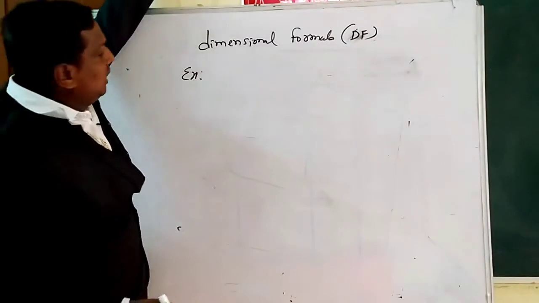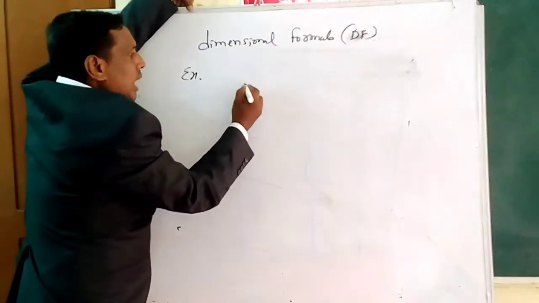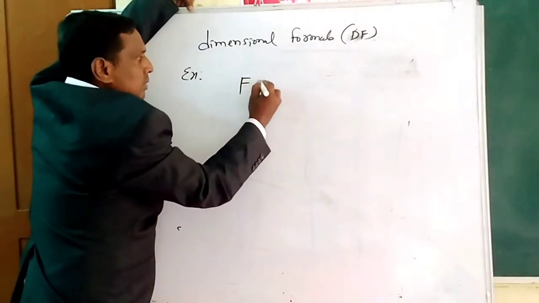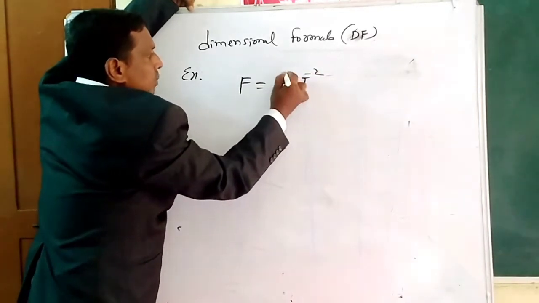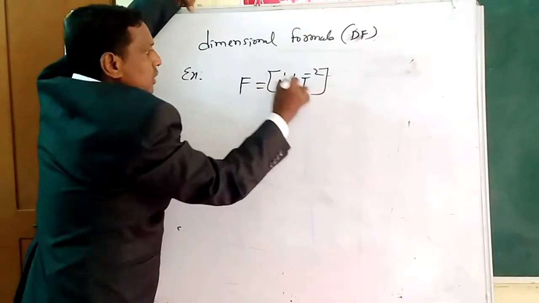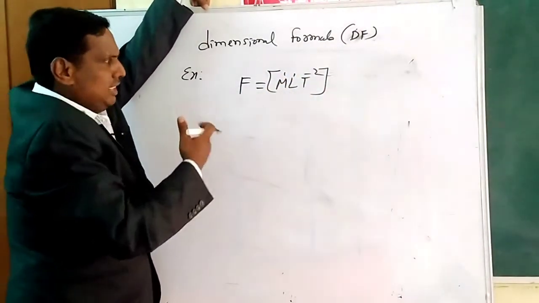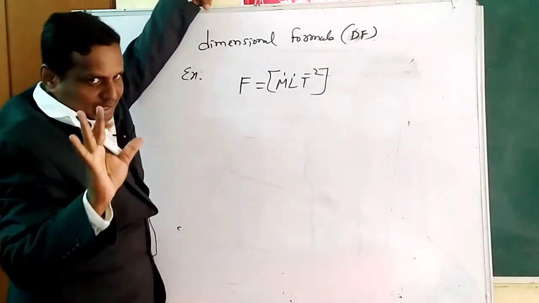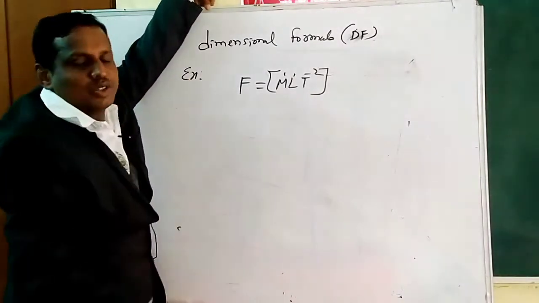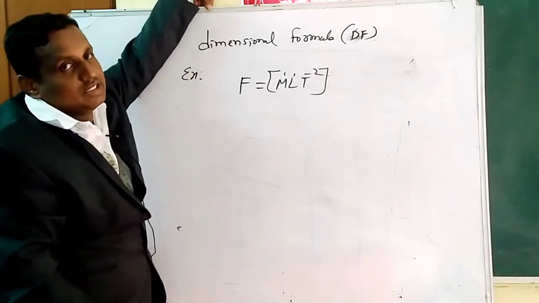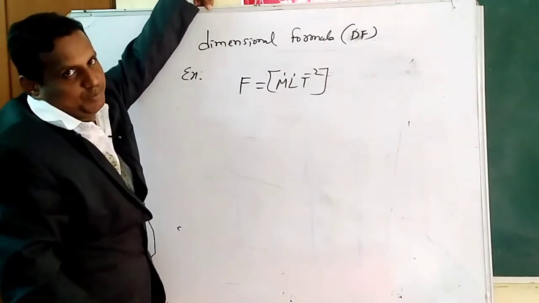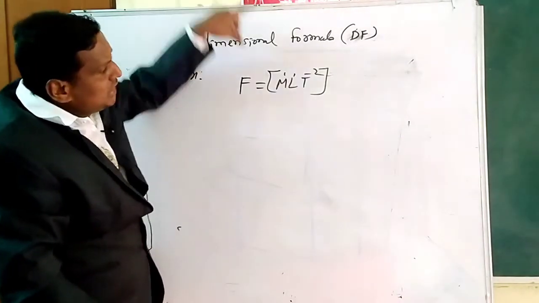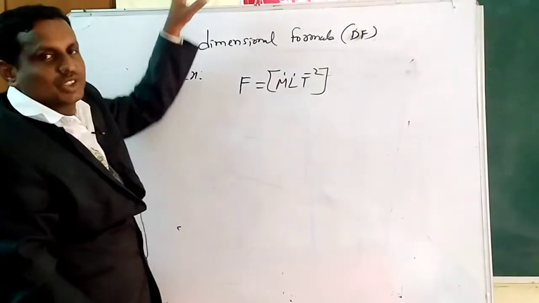Dimensional formula. For example, I am taking force. Force equals M L T power minus 2. Importantly, you can use brackets also. This is well known to me, that's why I wrote it here as an example. The dimensional formula of force is M power 1, L power 1, T power minus 2. Clear? This is known as the dimensional formula of force.